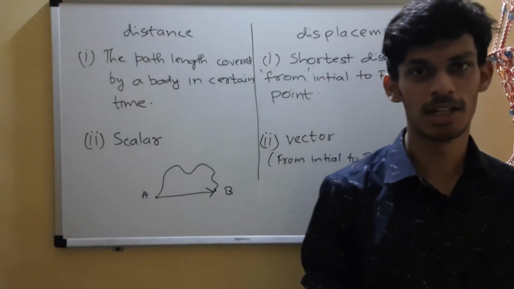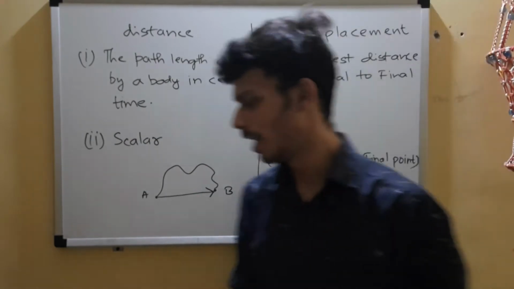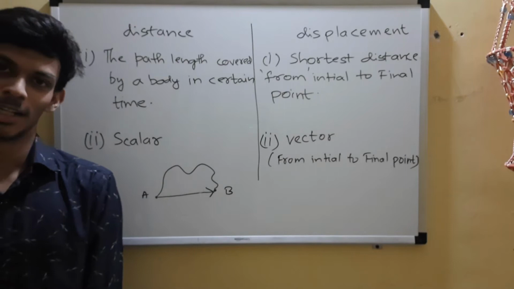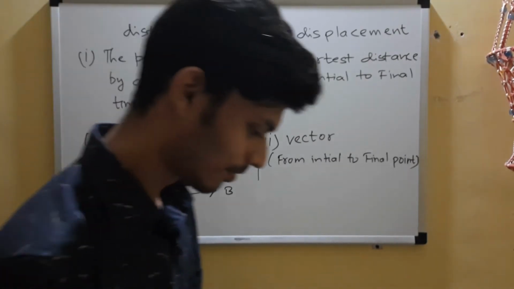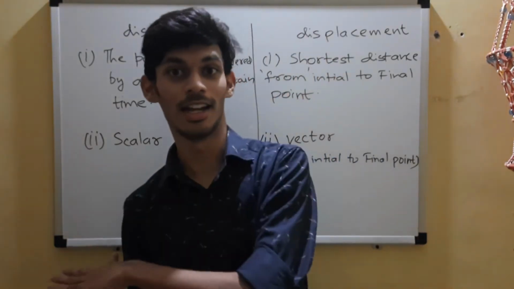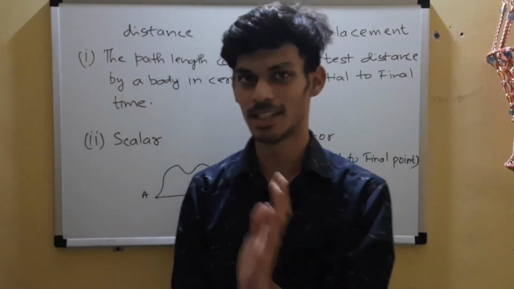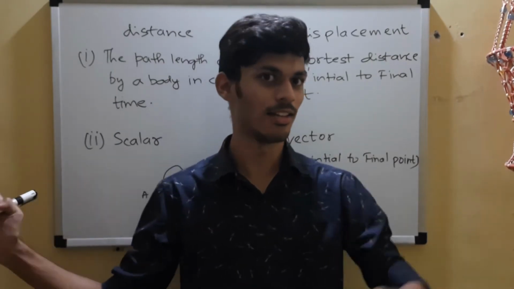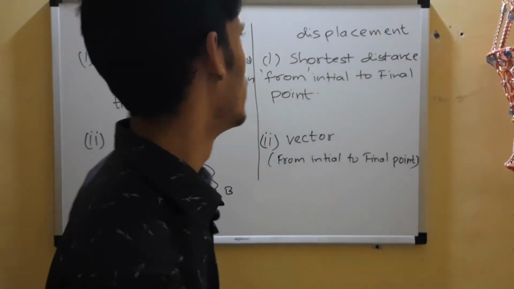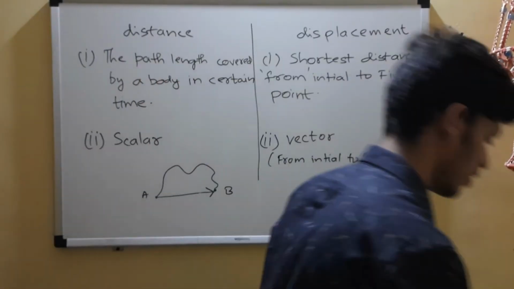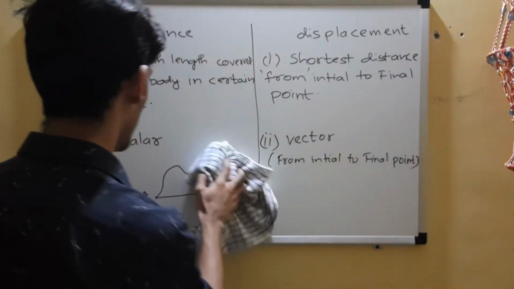So what is the displacement? Half a meter. Okay. Now I again start from here and go here. Is the displacement still half a meter? Think about it. No. The displacement will be negative half, because it's in the opposite direction. We consider this direction as negative and this as positive. So in displacement, direction also matters, and that's why it's a vector.